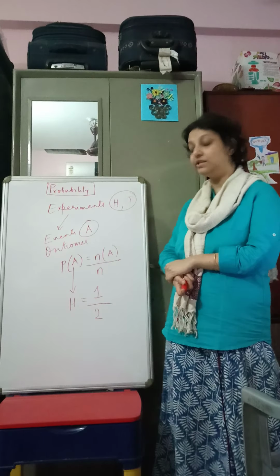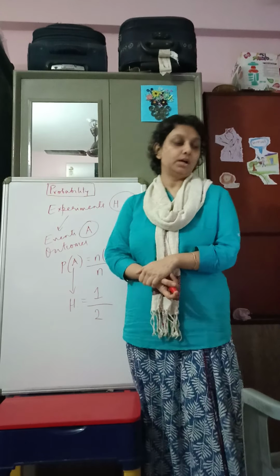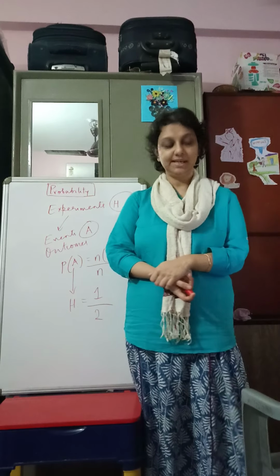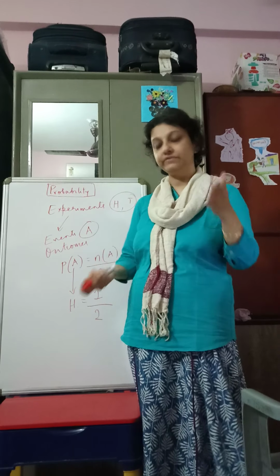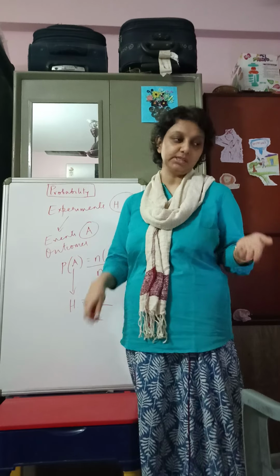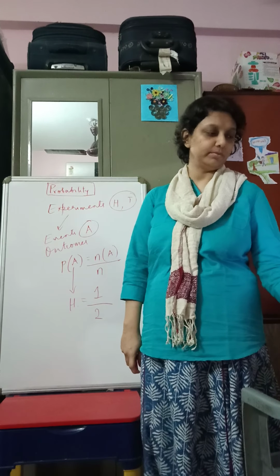It will actually settle at half. So that's the relative frequency definition of probability, and the relative frequency definition actually converges with the classical definition of probability.